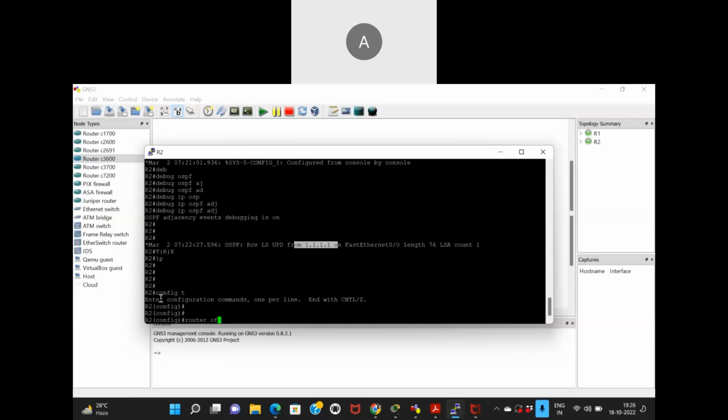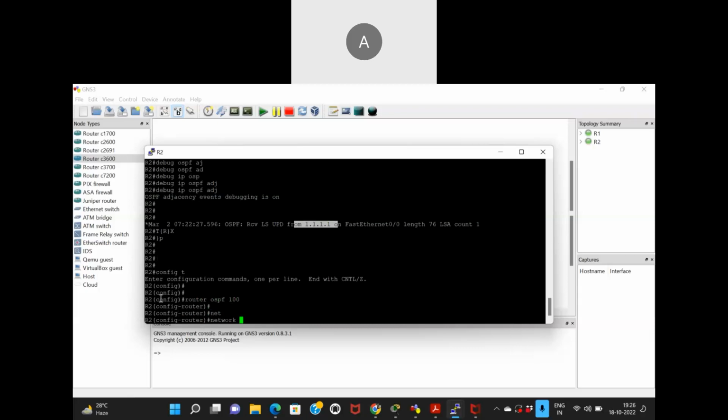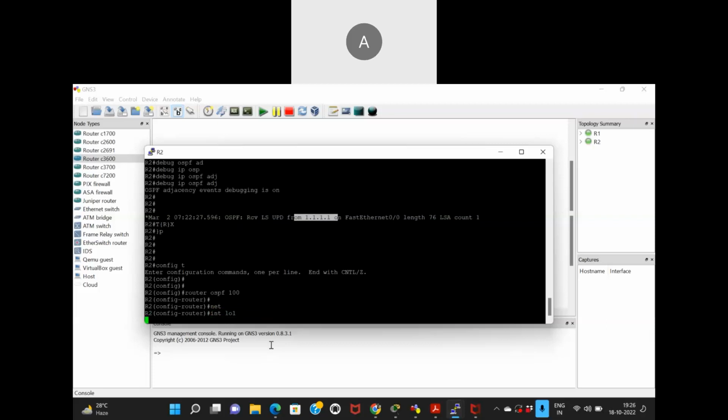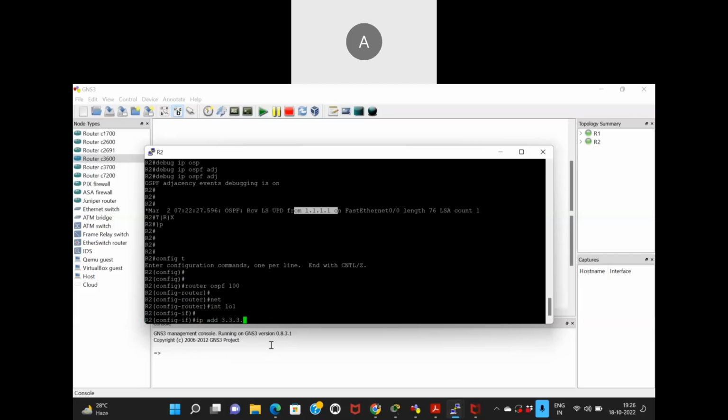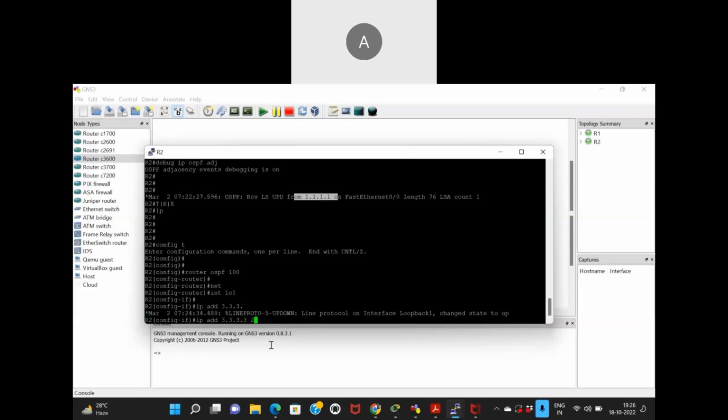Router OSPF, 100 network, and I can tell you this, guys. I can use a different area also, because this mall might be in a different area, like, the 2 network was in the same area. Here I'm going to put the network 3.0.0.0. Hold on, I have not added this. I need to do int lo1, IP add 3.3.3.3 255.0.0.0,